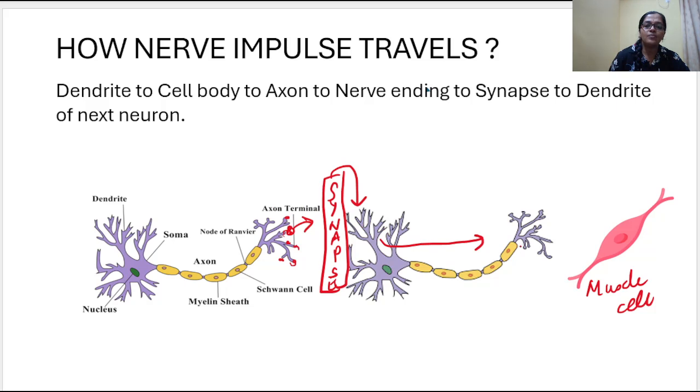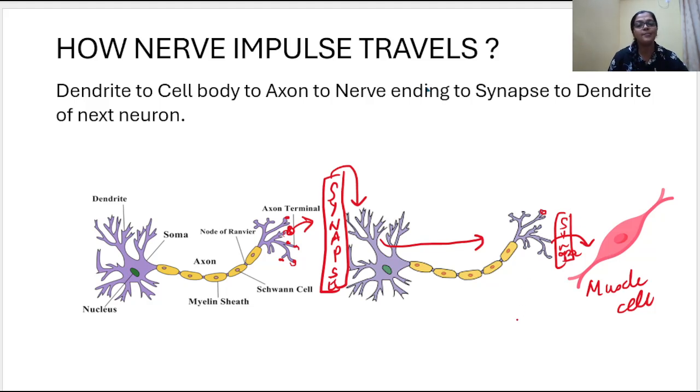In the same way, when it reaches the end of the next neuron and finally the message has to be passed to the muscle fiber, again there will be a synaptic junction here also. A synapse will be present here also, which will release the chemicals and activate it.